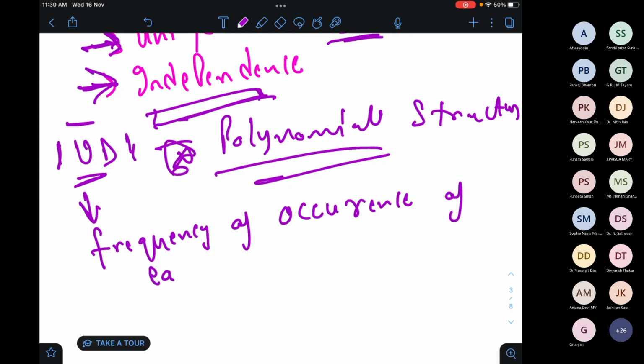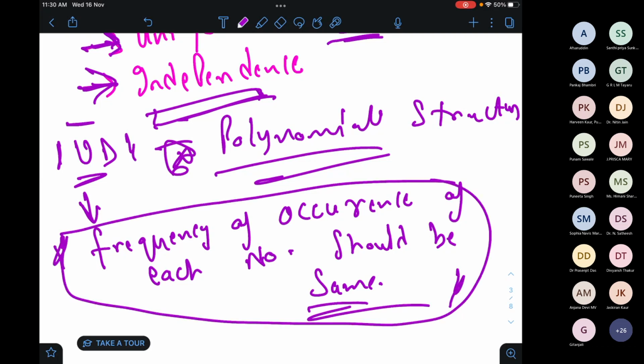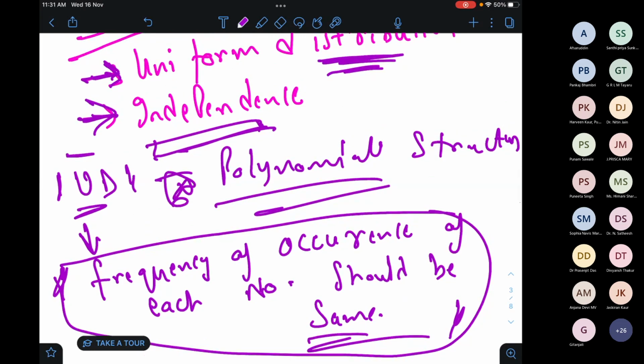Suppose I'm getting a number. Let me write first. Frequency of occurrence of each number should be what? Same or different? Same. Is it okay? I'm talking about uniform distribution right now. So please tell me, whatever I have written here, frequency of occurrence of each number should be same. Is it okay? This justifies that this is a uniform distribution.